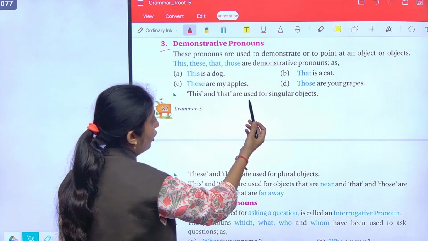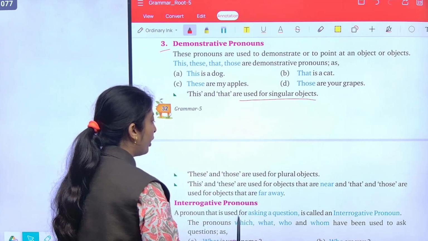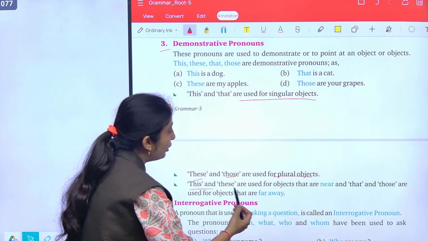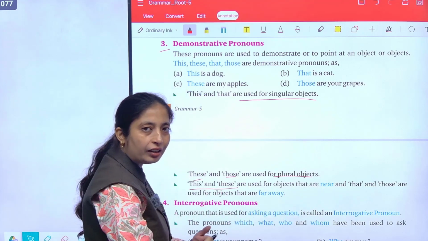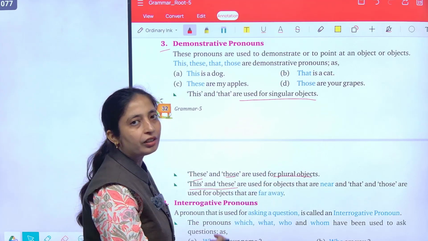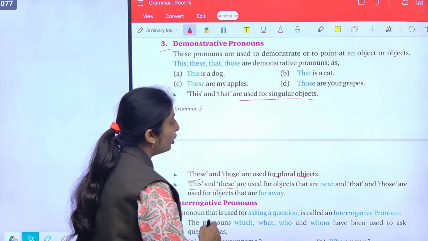This and that are used for singular objects, whereas these and those are used for plural objects. This and these are used for objects that are near, and that and those are used for objects that are far away from us or the speaker.